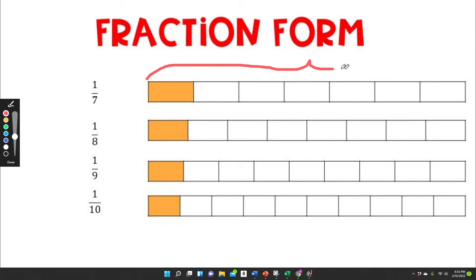This is 1/2. But the number of parts that it's split into is getting larger, so the pieces have to be getting smaller. Think about if you had a cookie and you were breaking it up into pieces to share with your friends. The more pieces you cut it or broke it up into, the smaller the pieces would be.